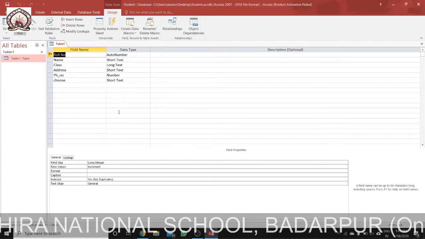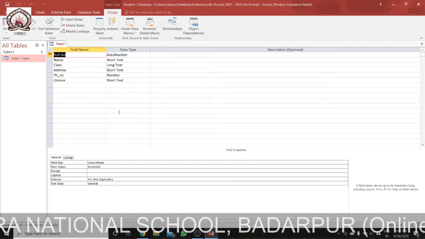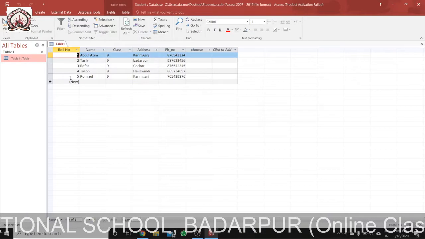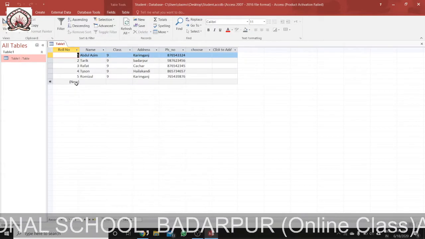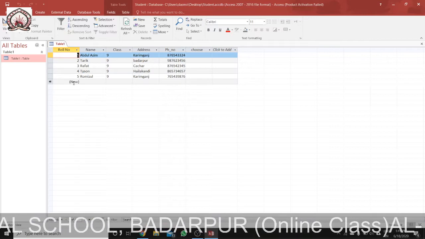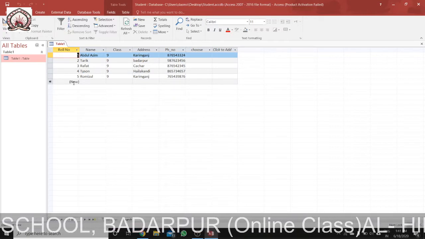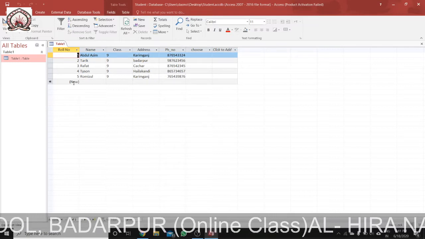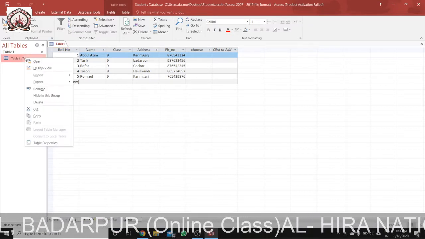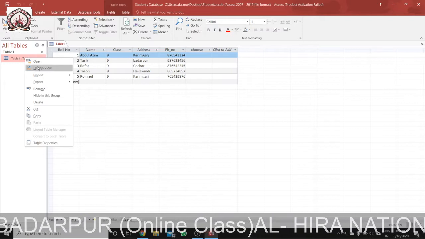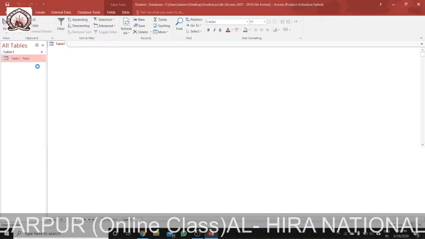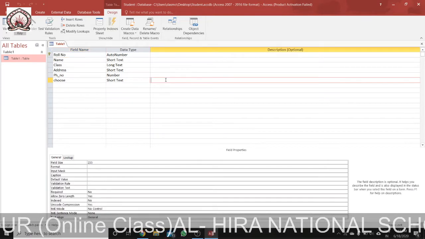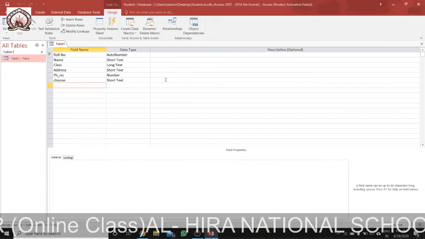So how can you add a new field? We can add a new field by clicking on the column header, and on the right of which we can add a new field. Or else, in design view, if I just want to add a new field, I can add a new field here.